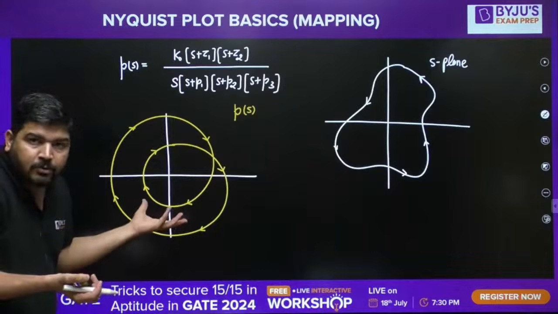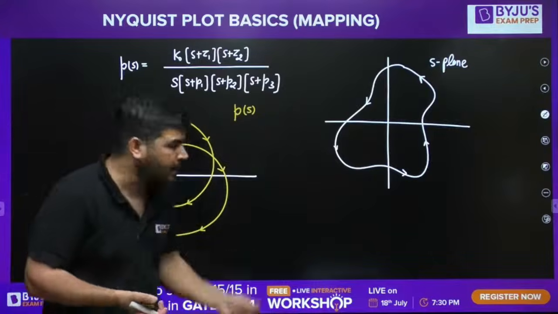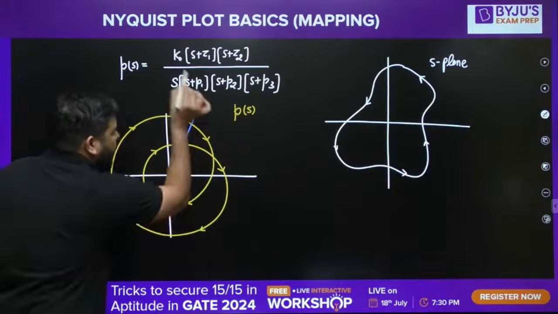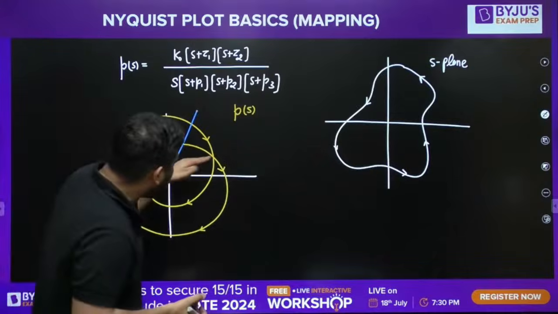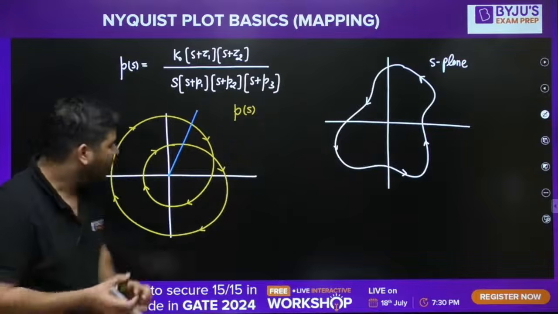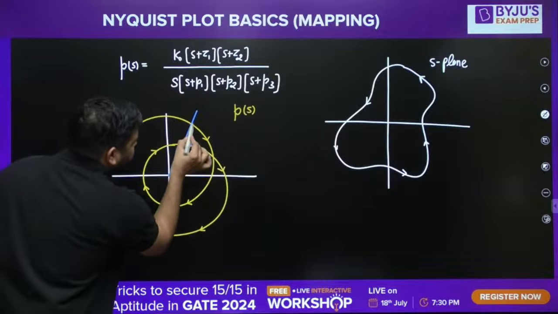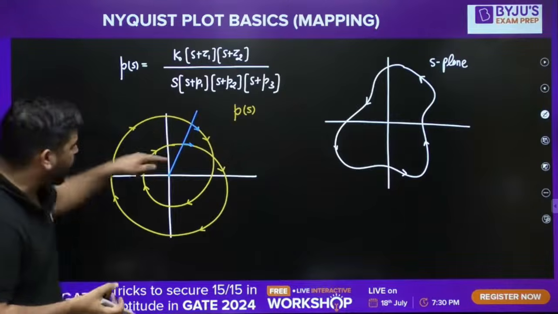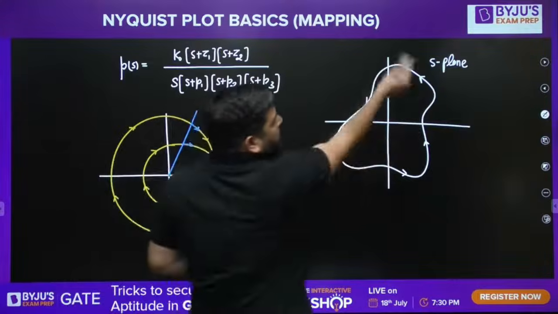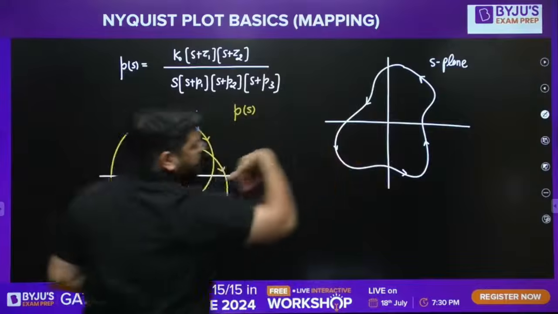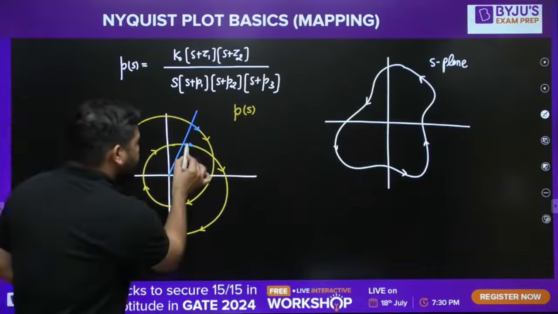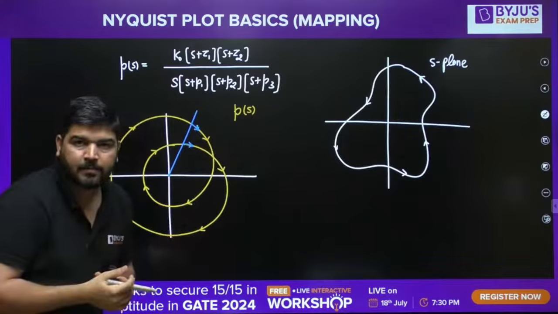Since the mapping is given to you in the PS plane, you can find the number of encirclement of origin. How to find the number of encirclement of origin? From origin, you can draw any line like this. Don't draw a line via this crossing point, okay? Just draw a random line like this. Now, this line is cut 2 times, and you can see that the line is cut in this direction. And this contour is opposite. This contour is anti-clockwise, and it is cut in the clockwise direction. It means there are 2 encirclement, guys.